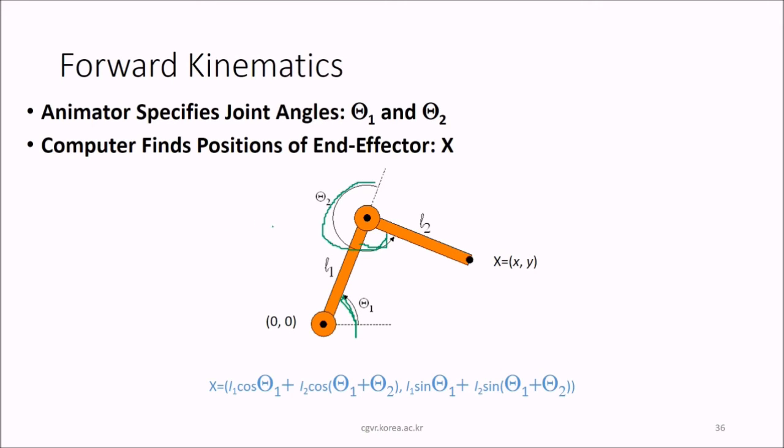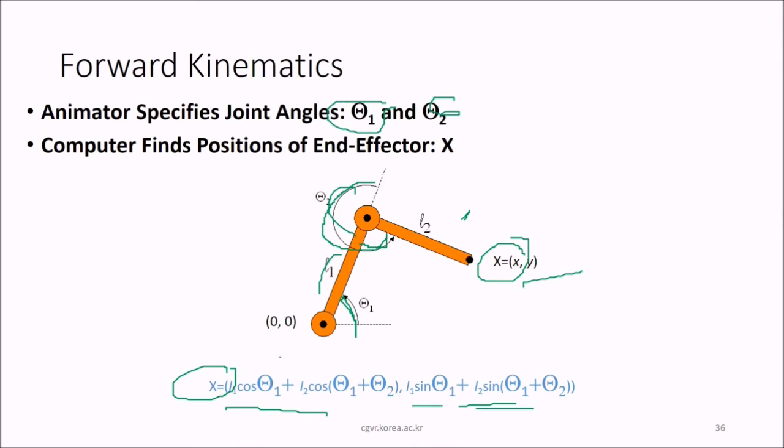And then the computing device tries to find the position of the end effector, that is, this x. So how can this x be computed? This is the relationship: x equals L1 cos theta 1 plus L2 cos of theta 1 plus theta 2, and y equals L1 sin theta 1 plus L2 sin of theta 1 plus theta 2. So this is the way in which you can find x and y with respect to L1 and L2 and the angles theta 1 and theta 2. These two are the angles.